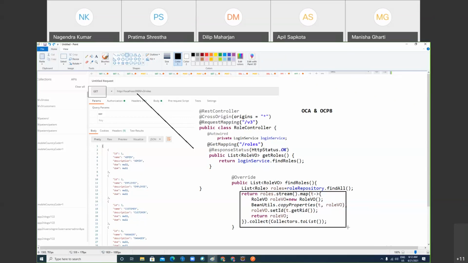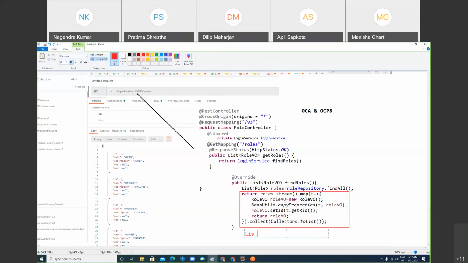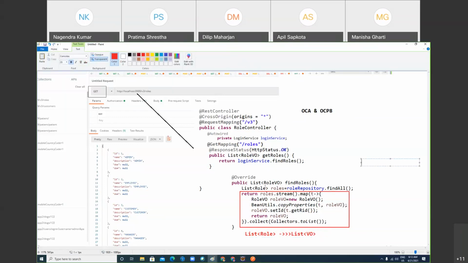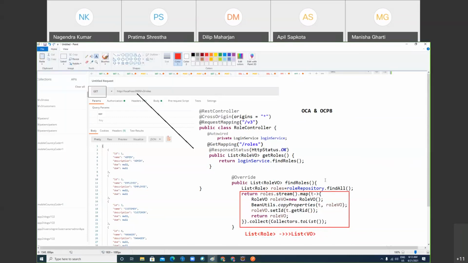What is this code doing? Conversion. Conversion from what to what? List of role to list of view. Very nice. List of role into list of view, in one line. This is the Java 8 feature. So how can you understand this code? You have to watch my recordings.